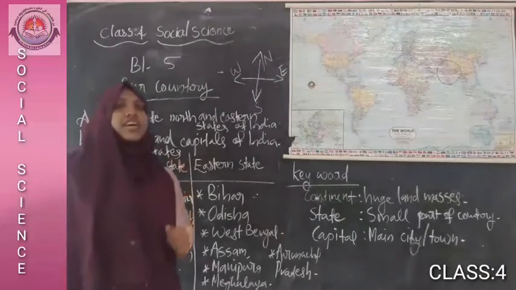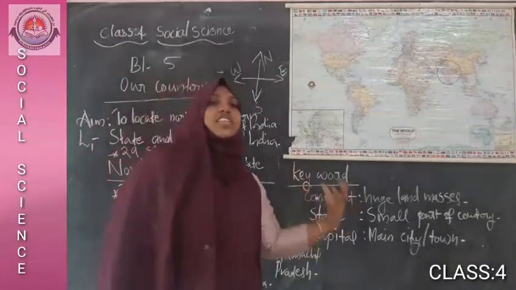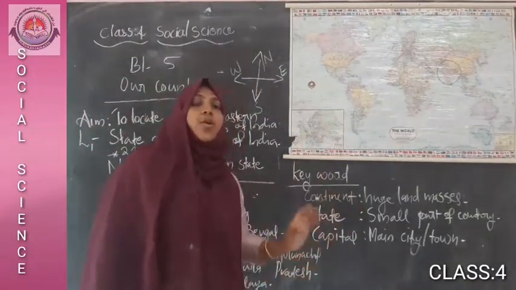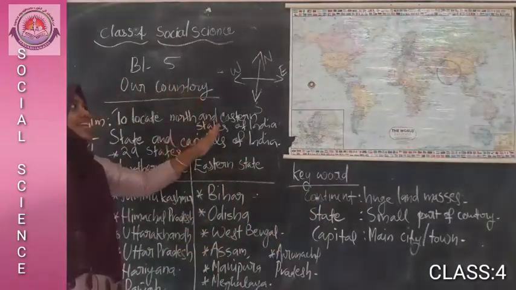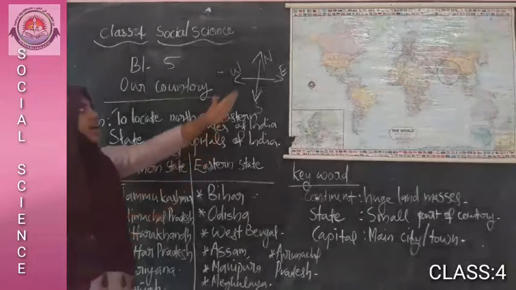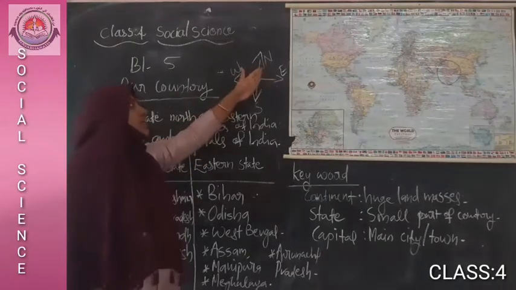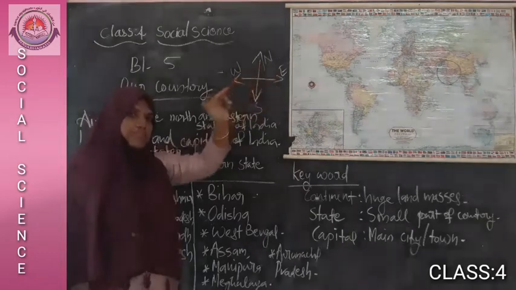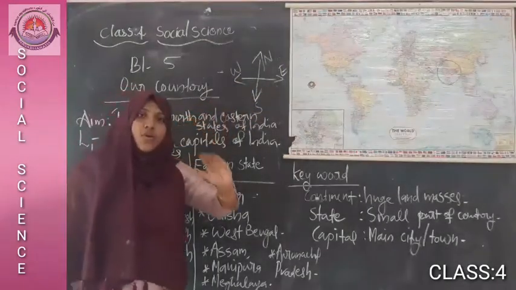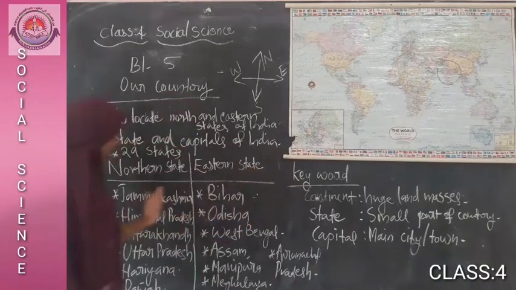Then only we can understand which states are in the north and which are located in the eastern part. I have drawn here north, west, south and east.